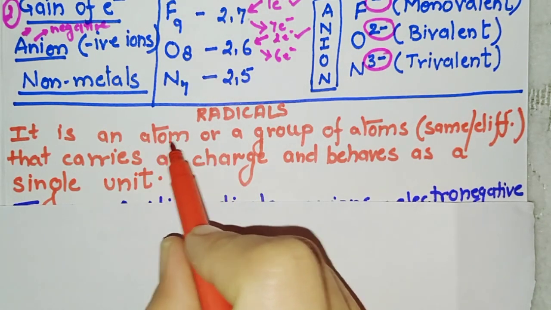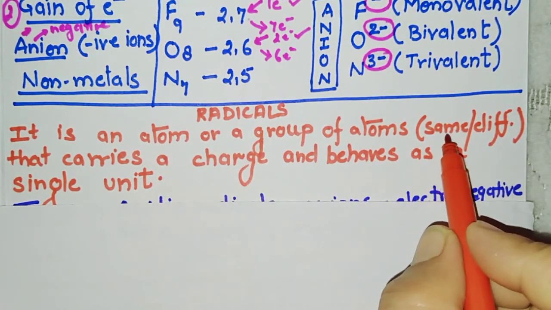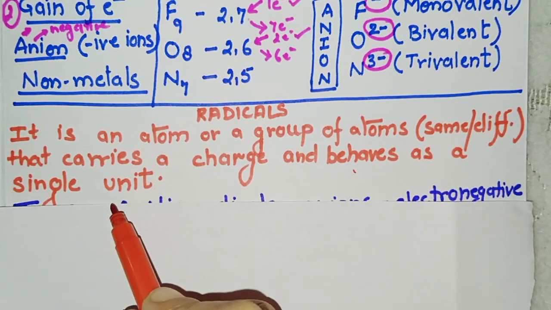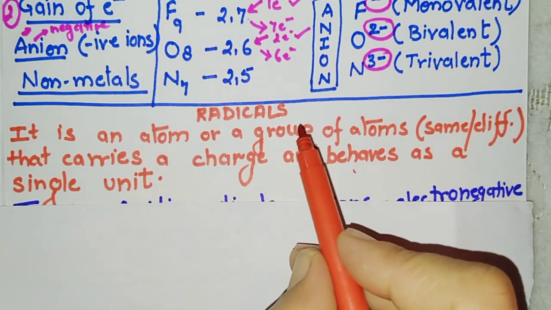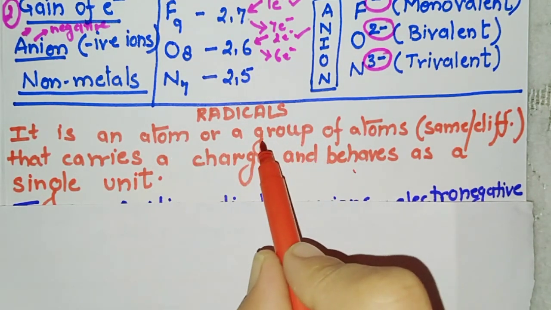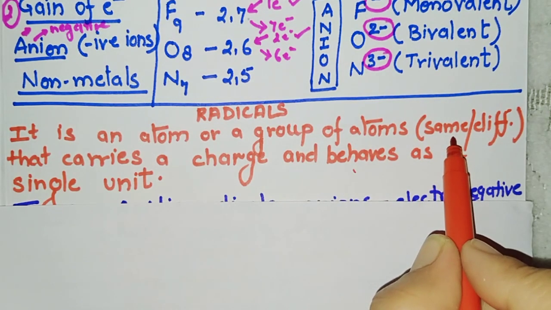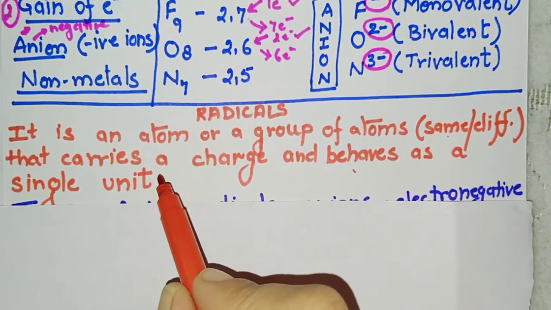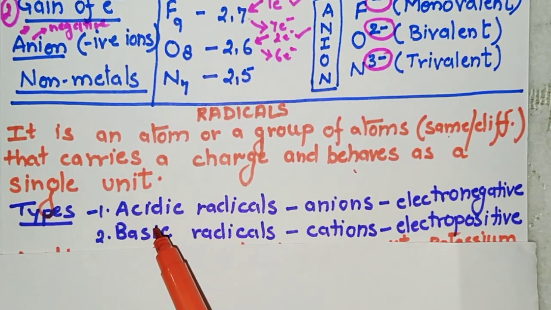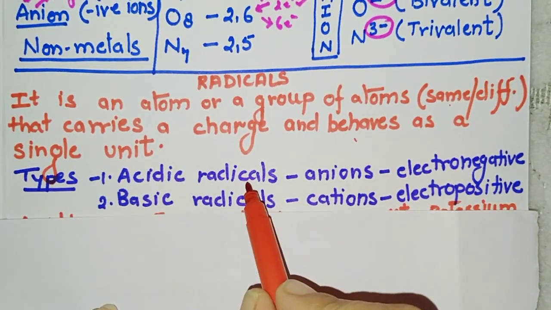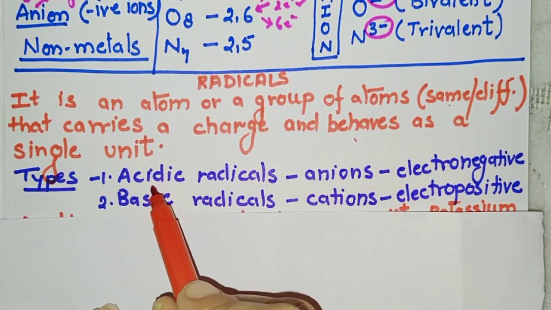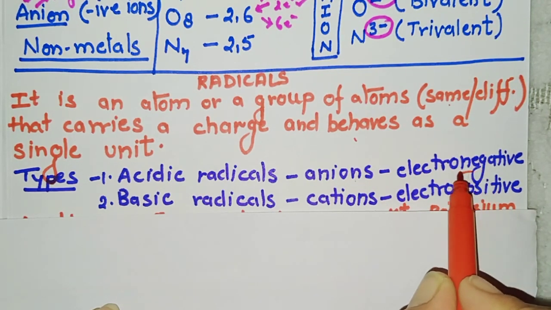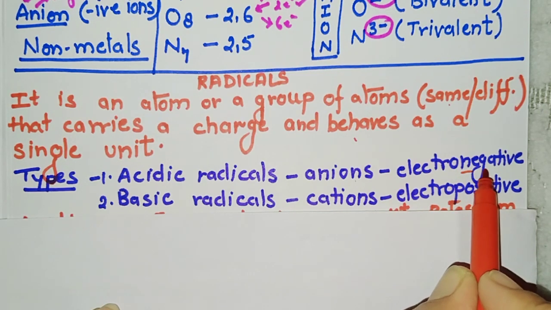A radical is a group of atoms, which can be the same or different, which carries a charge and behaves as a single unit. If it is one, it is single, but if it is a group, it can be of the same element or different elements, but it will act as a single unit. What are its types? It is of two types: acidic radicals. What are acidic radicals? They are anions, electronegative ions, because they are gaining negative charge.